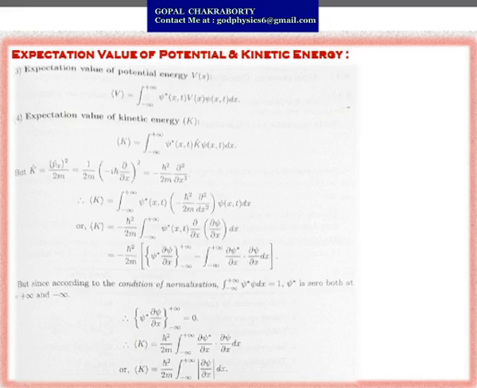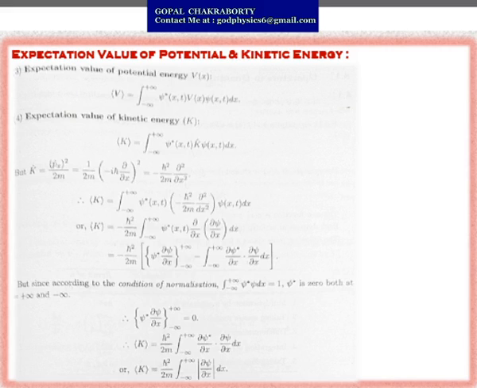Now next one, that is the expectation value of potential and kinetic energy. In a similar way, the expectation value of potential will be within brackets capital V equals integration from minus infinity to plus infinity psi star, a function of x and t, potential operator, that is capital V, which is itself a function of x, psi dx.